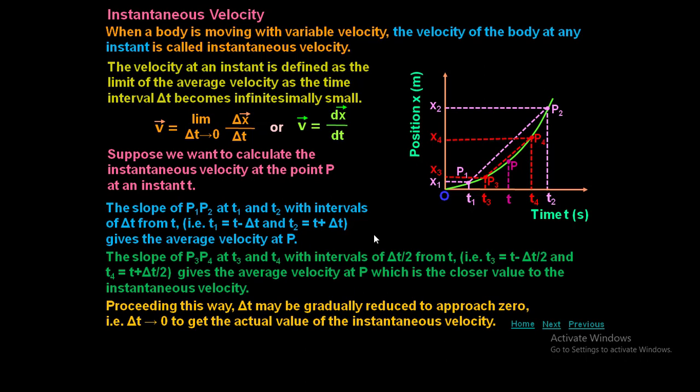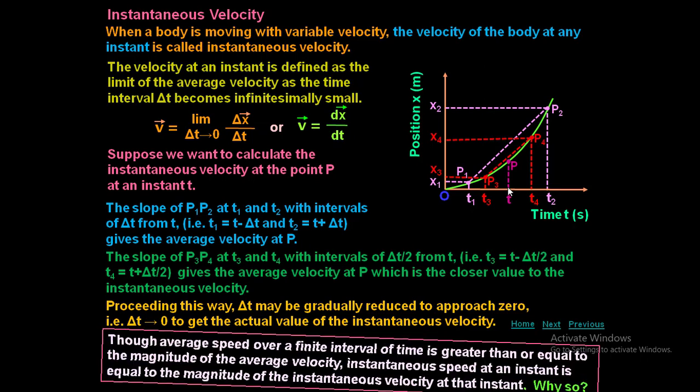Proceeding this way, delta t may be gradually reduced to approach 0. That is, the interval delta t is tending to 0 and I am going to focus only at point t, which gives the instantaneous velocity. This is how we explain the limit delta t tends to 0. Delta x by delta t is nothing but dx by dt.